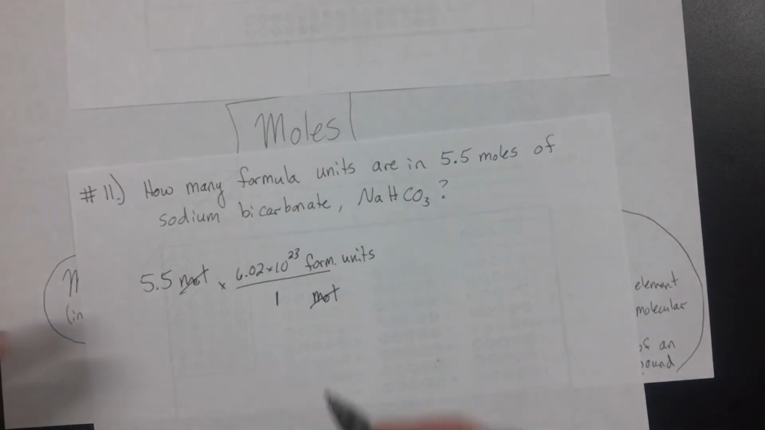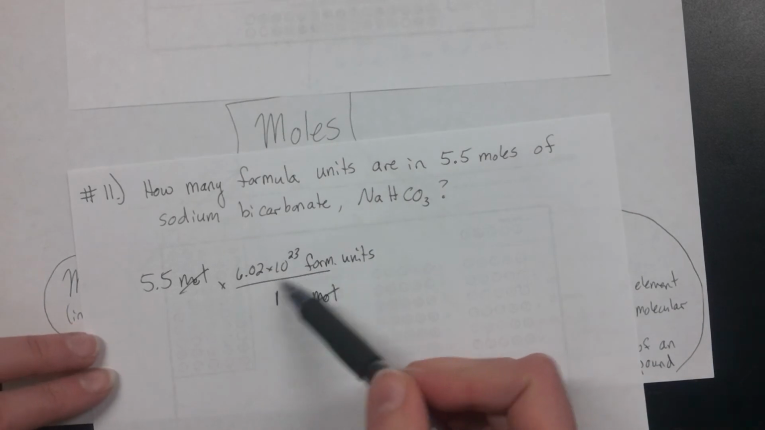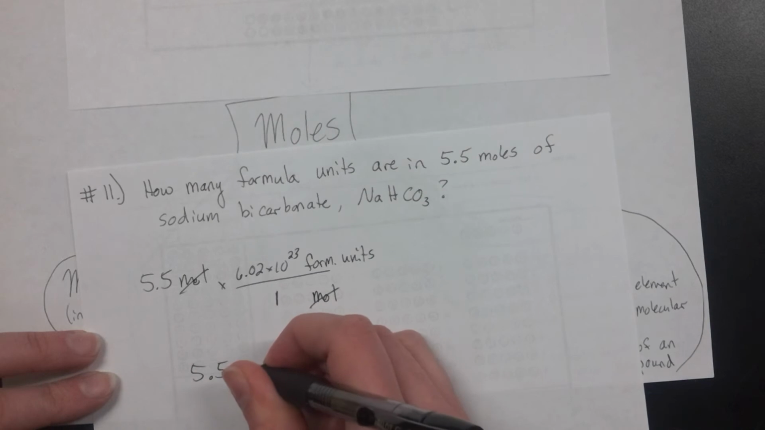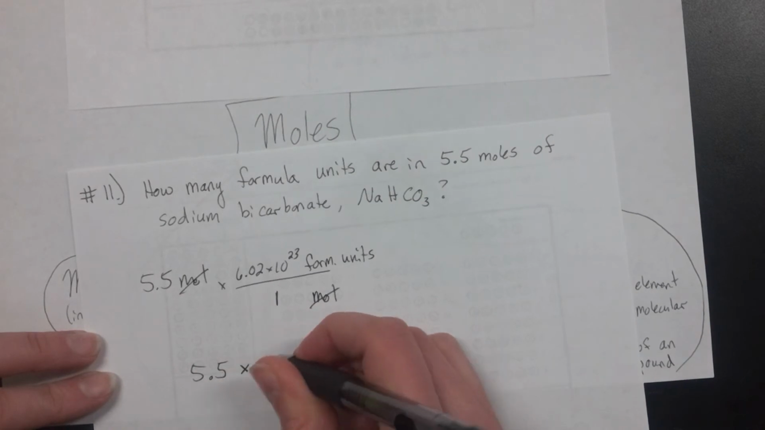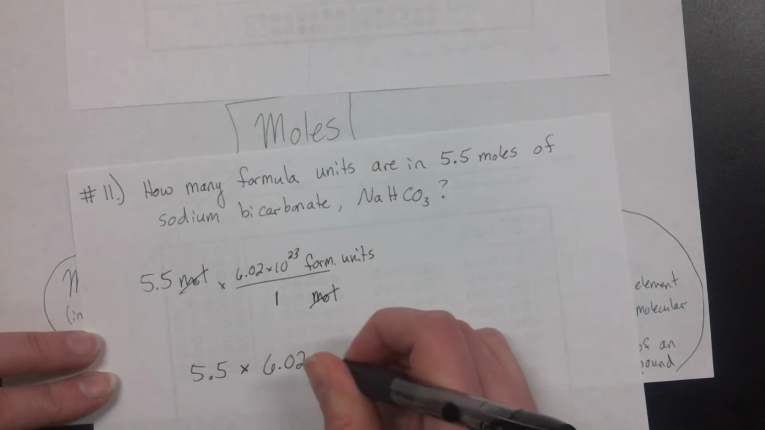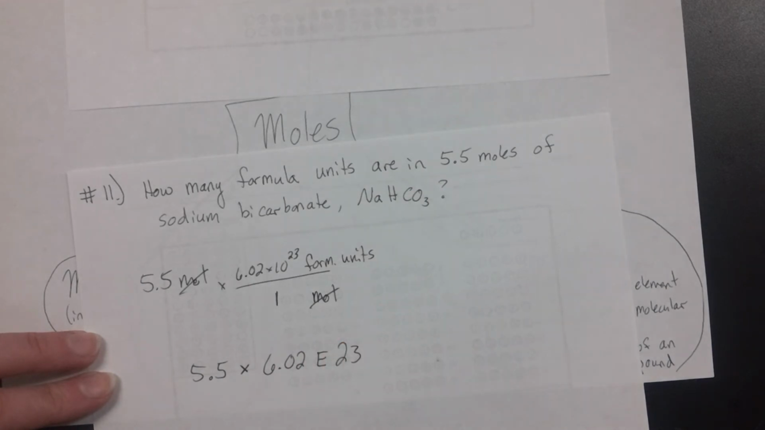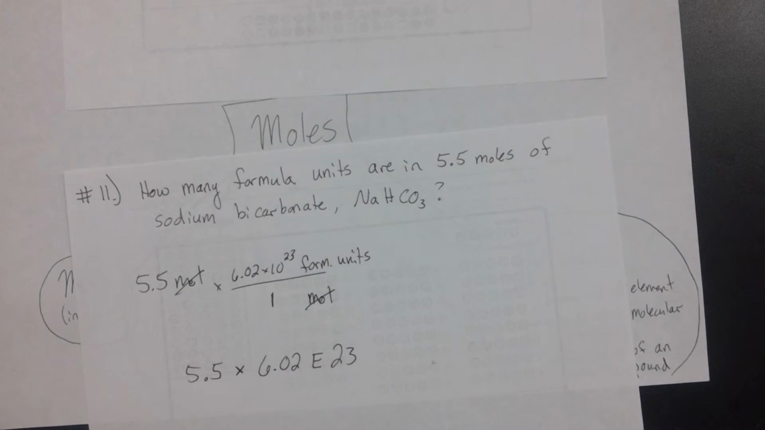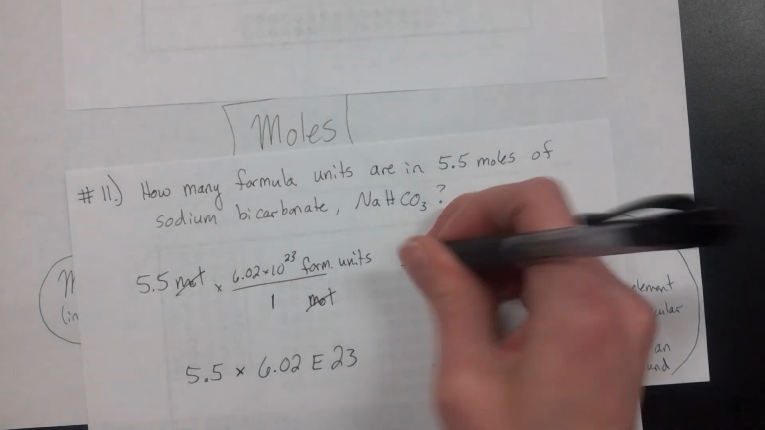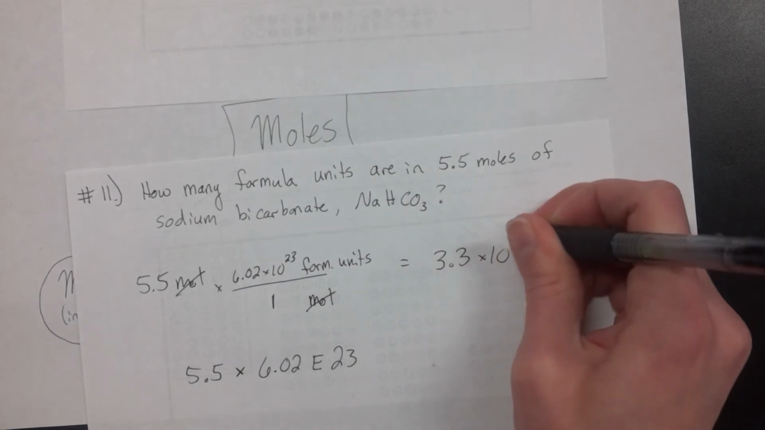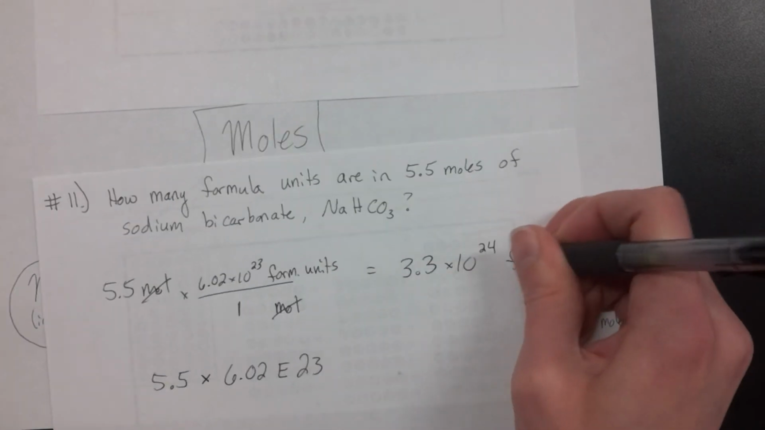Recall that when you plug this into your calculator, you're going to want to use that scientific notation. So I'm going to plug this in as 5.5 times 6.02 E23. And when I do that in my calculator, I end up with a number of 3.3 times 10 to the 24th formula units.